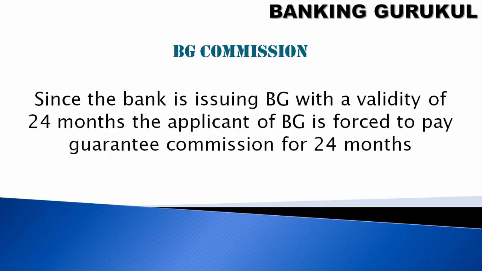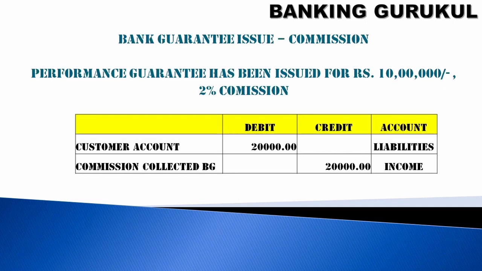BG commission. Since the bank is issuing a BG with a validity of 24 months, the applicant, meaning the customer of the BG, is forced to pay guarantee commission for 24 months. If he has taken it for 12 months, then commission will be paid for 12 months. If the BG has been taken for 24 months, commission will be paid for 24 months. What are the accounting entries posted for the BG commission? For example, 10 lakhs at 2% commission is 20,000. It will be collected from the customer account and credited to the income ledger, commission collected from BG.